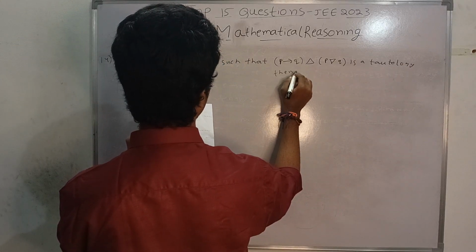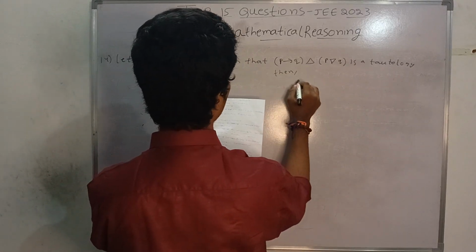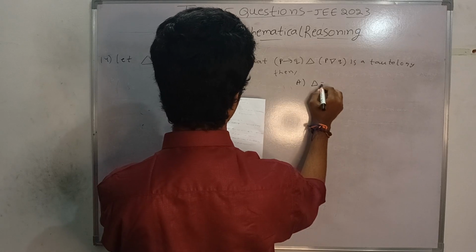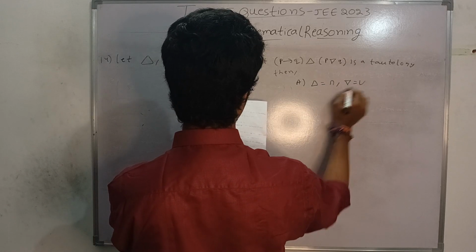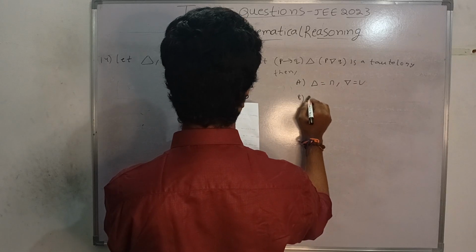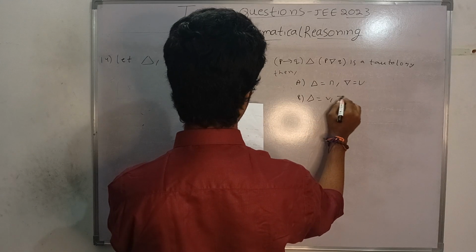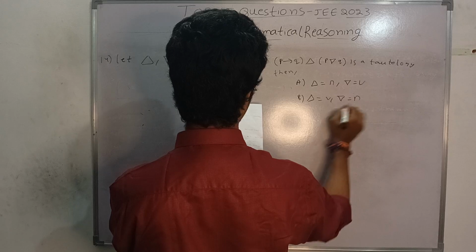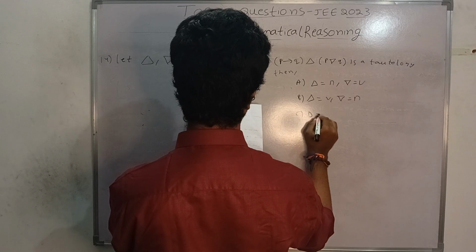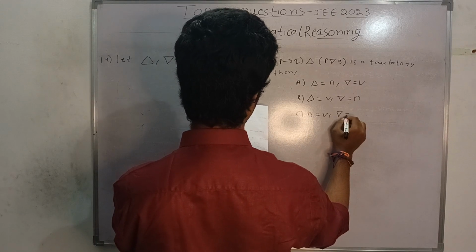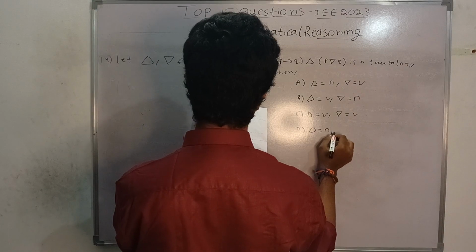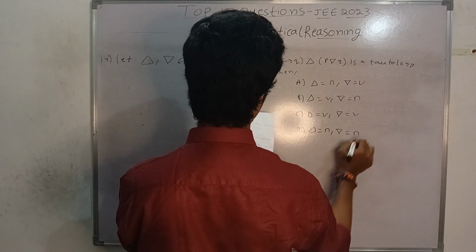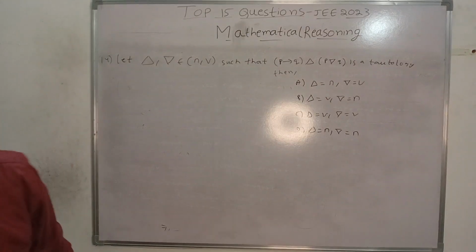Then there are combinations now. Option A, option B, option C, option D. That is, you have to match the symbols for which this statement is a tautology.